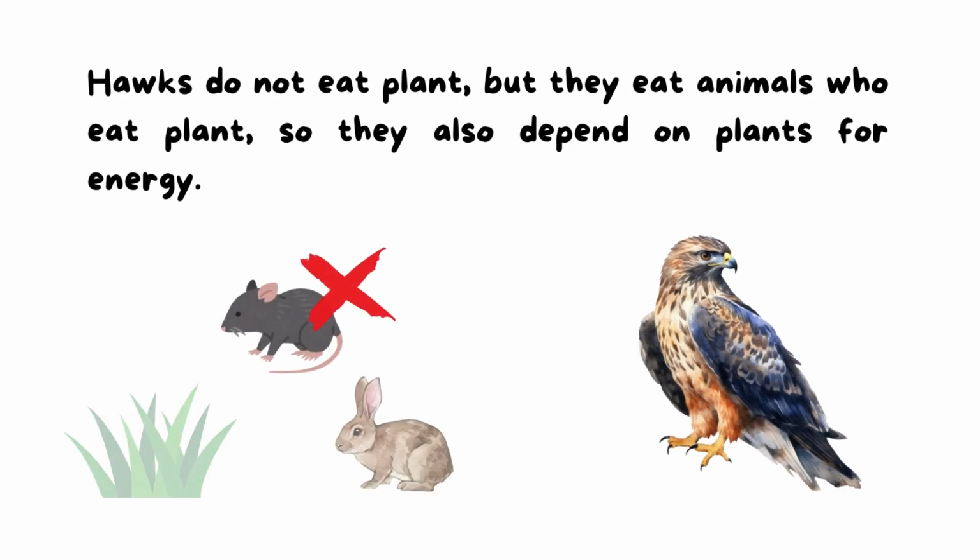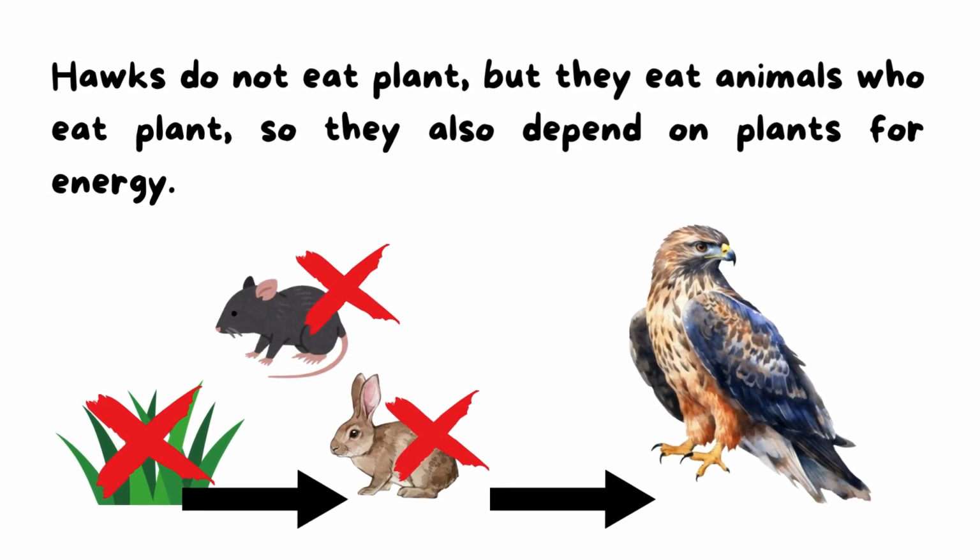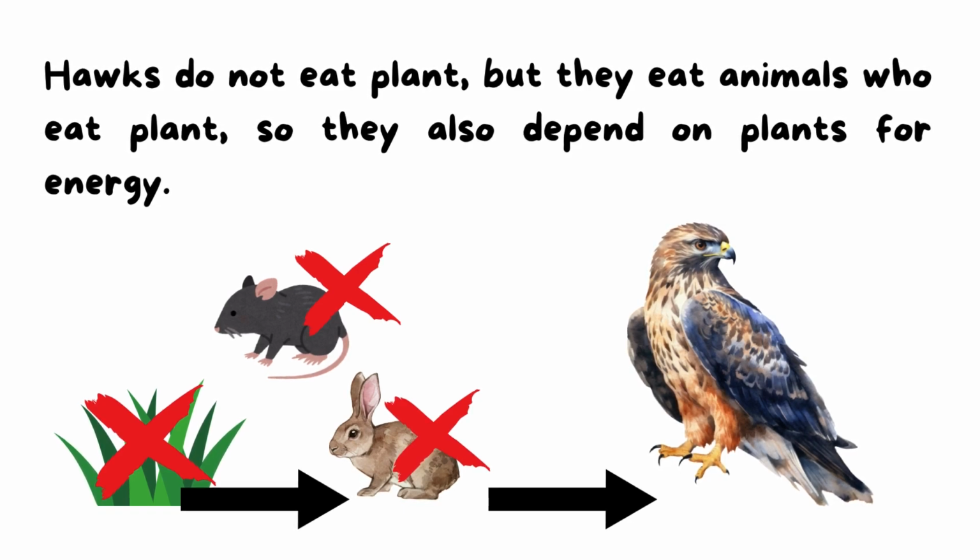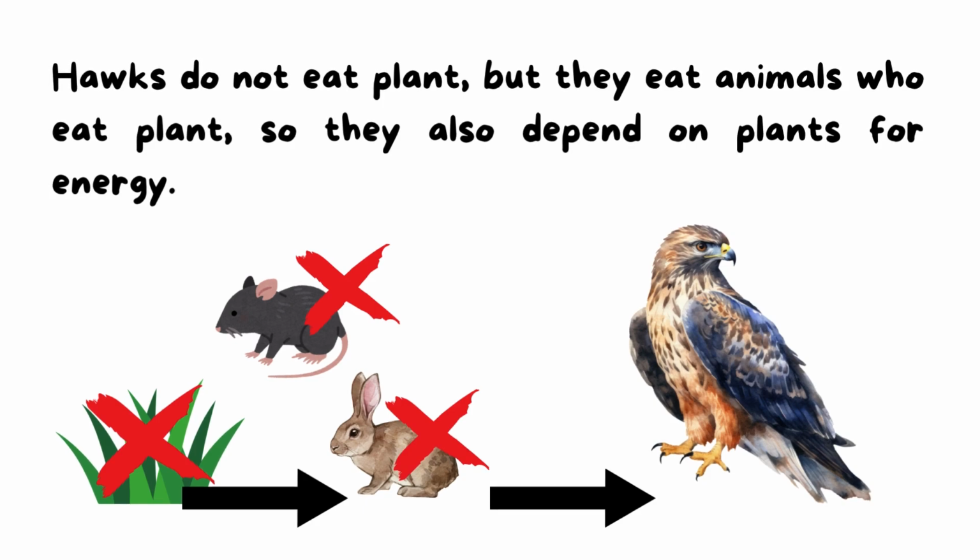So here, as we said, hawks don't eat plants, but they eat animals that eat plants, as a rabbit or mouse eats plants. So they also depend on plants for energy. If there is no plant, the animals that feed on plants will die or will move to another place, so the hawk can't find its food, okay? So it depends on plants for energy, but hawks don't eat plants, they eat animals.